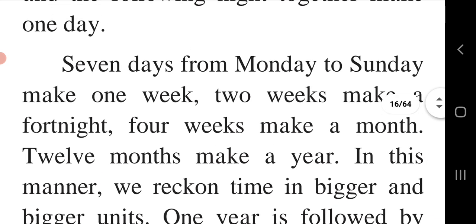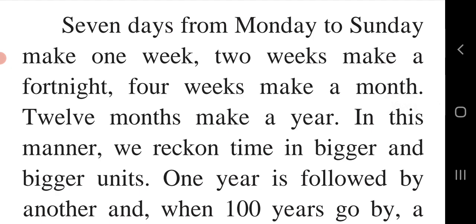7 days from Monday to Sunday make 1 week. 2 weeks make a fortnight. 4 weeks make a month. 12 months make a year. It means 7 days, 1 week; 2 weeks, a fortnight; 4 weeks, a month; 12 months, 1 year. In this manner, we remember the days, and the units go on getting bigger and bigger.